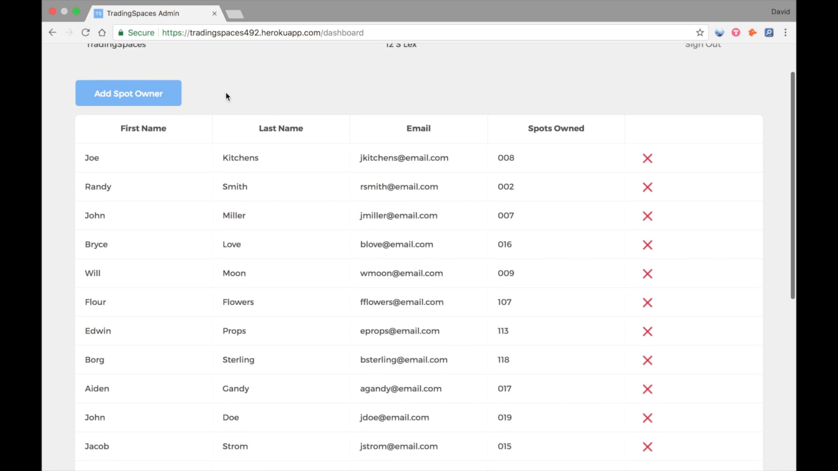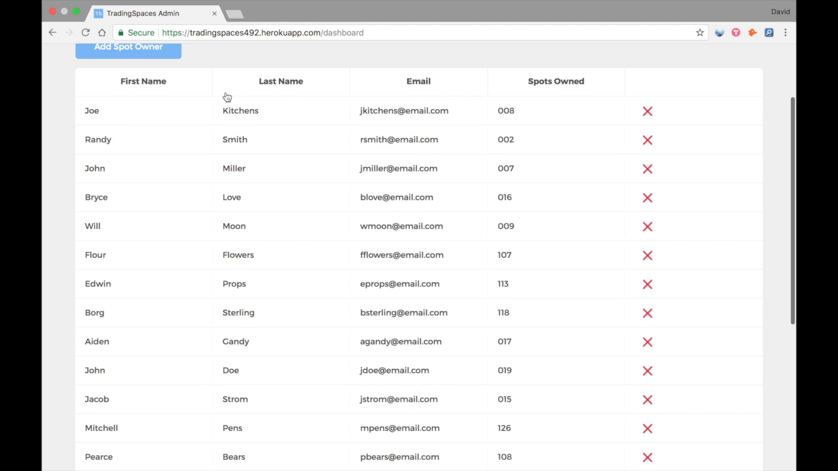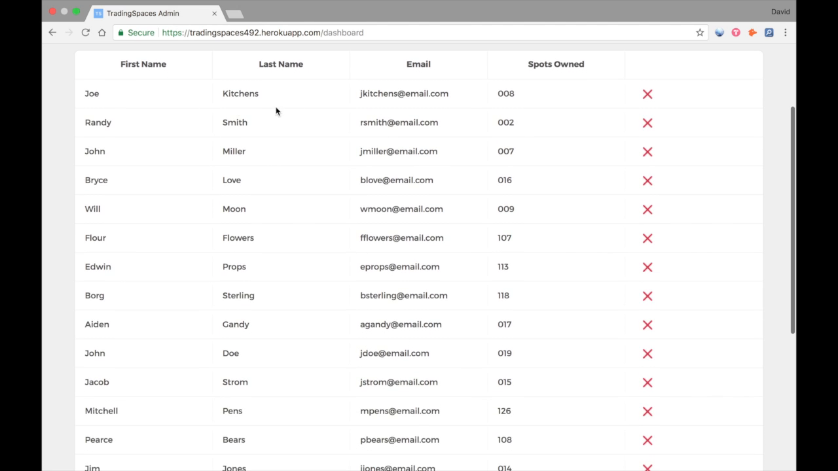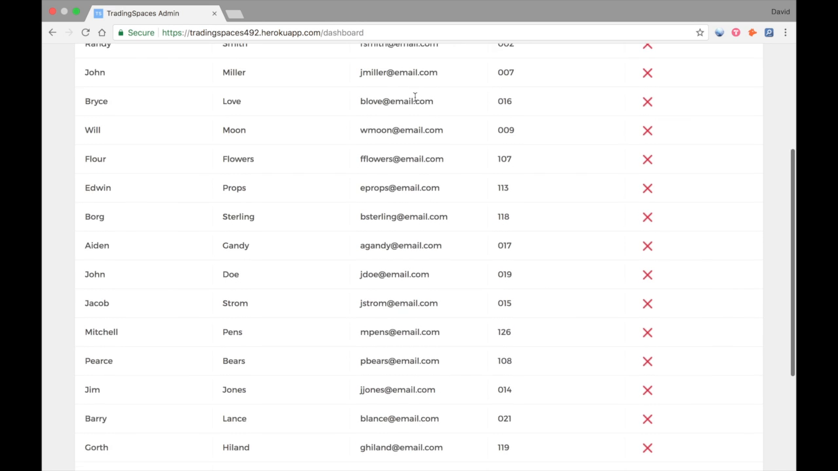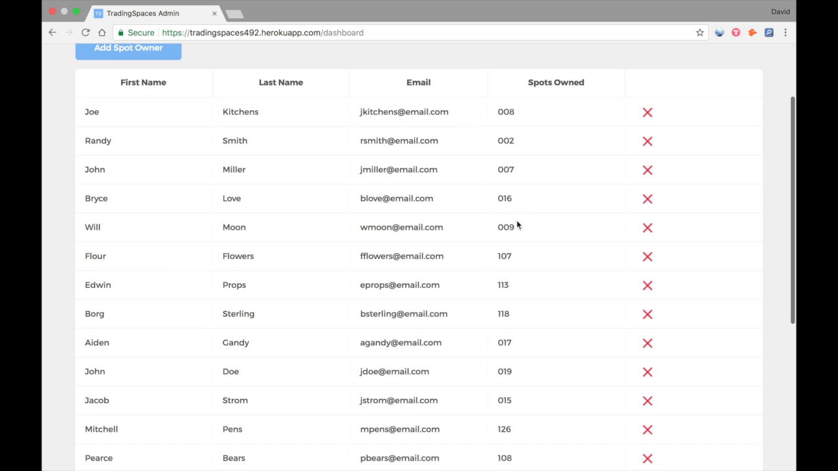Okay, now when I log in, here's a list of all of the people who live or who own spaces at this property. We can see first name, last name, here's their email so we can contact them if we need to, and then here is the spot that they own. This is important because this data is actually linked up to the mobile app. Within Trading Spaces Mobile, you can only offer the spaces that you own that are designated by this admin portal.